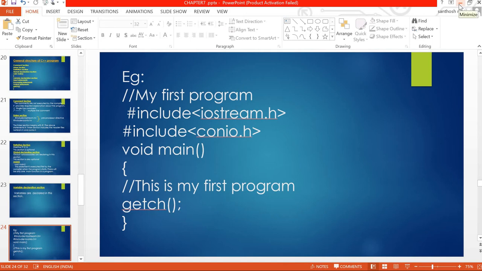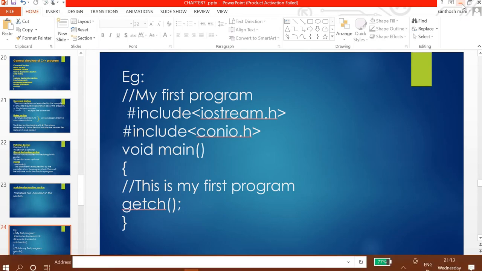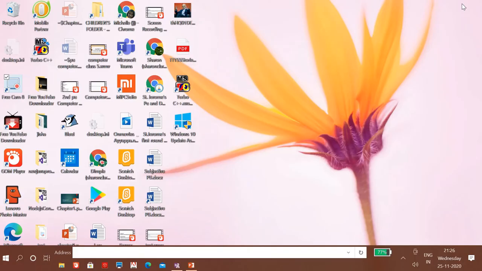Then how to write a program in computer. If you have this C++ software, you can use that. If you do not have that C++ software, you can download it from the net.